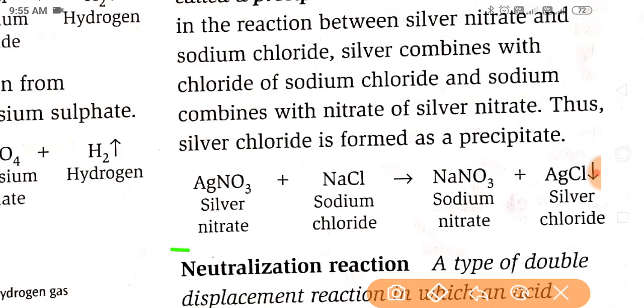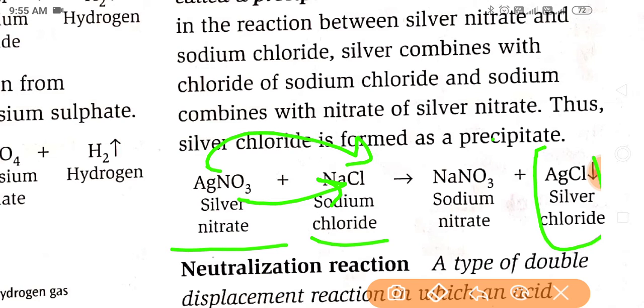So you can see here displacement of two ions, two metal ions, occurs. Ag reacts with Cl and forms AgCl precipitate, and Na reacts with NO3 to form NaNO3, sodium nitrate.